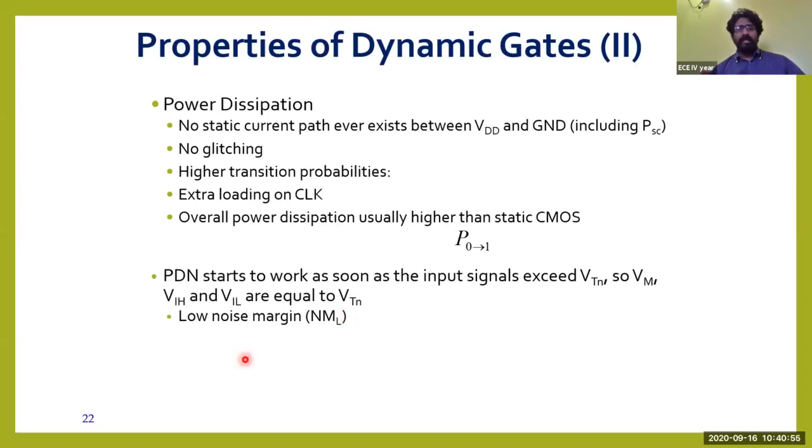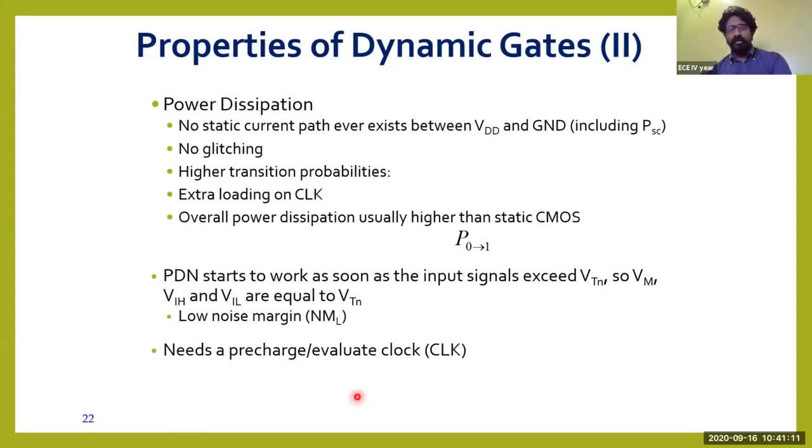And the other one is that it will have low noise margins. These dynamic circuits will have a low noise margin compared to static. It needs a pre-charge and an evaluate clock. We know that this dynamic CMOS logic requires pre-charge and evaluate clocks in order to operate the circuit.